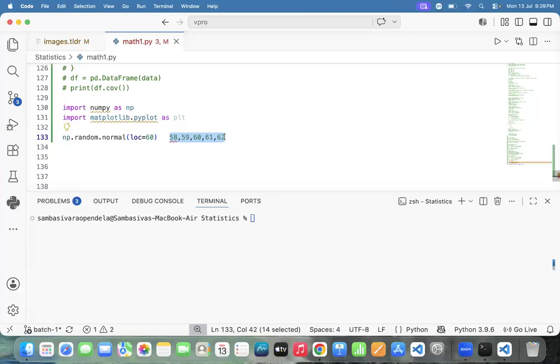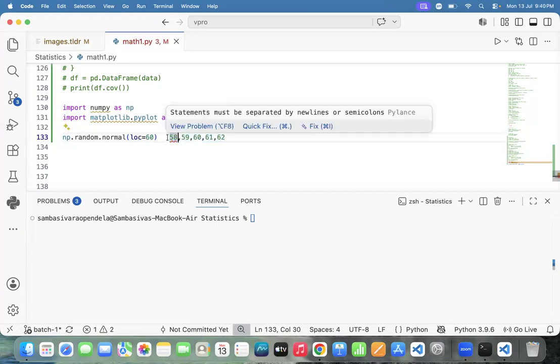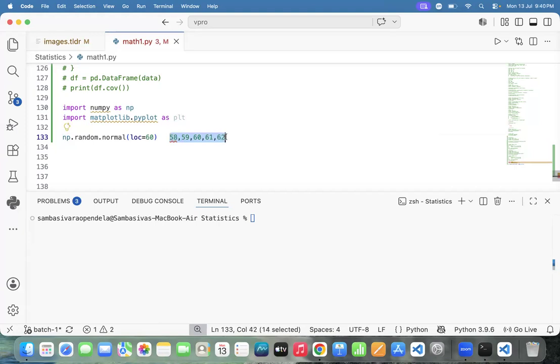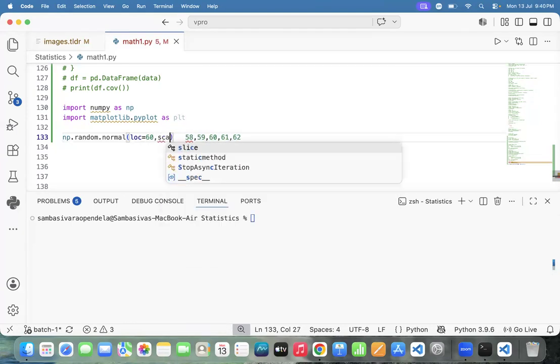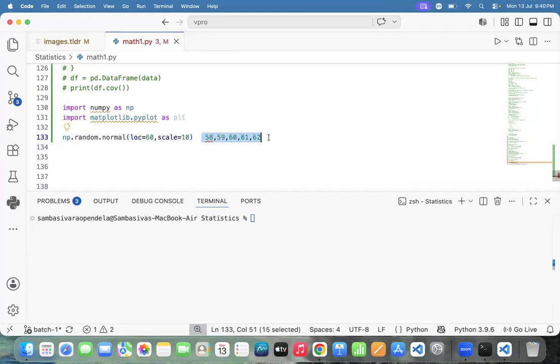For example, did you remember standard deviation? Yes, sir. Whatever the random numbers are generated, the standard deviation should not cross, say, 10. Whatever the random numbers are generated here, it should never cross the standard deviation, never cross the 10. And how many numbers do you people want to generate here?